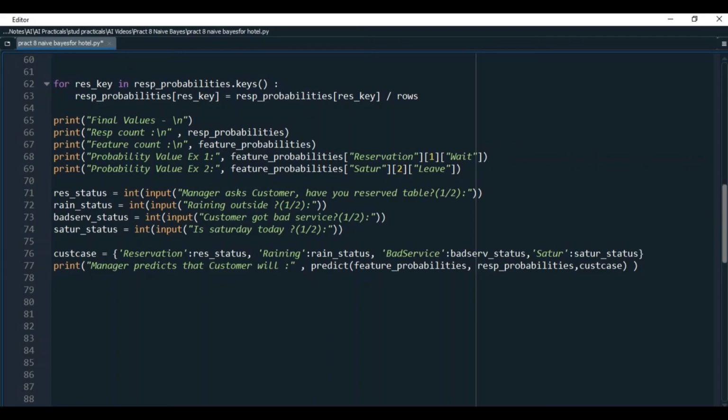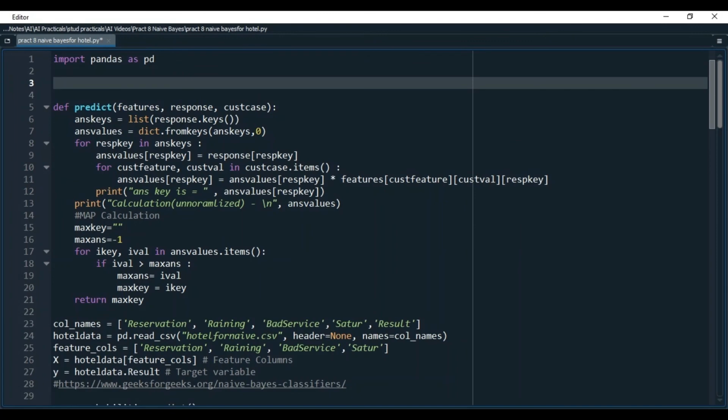Please go through the theory once again of how to find answers using probability calculation using MAP approach to understand this part. The first step is to know how many keys are there in the answer. Here there are 2, weight and leave, that will be stored in ans keys. Then I'll create a dictionary to store answers of all the calculations for each key whose value will be initialized to 0 at the beginning. Then at line 8, I'll start the loop to traverse each response key.